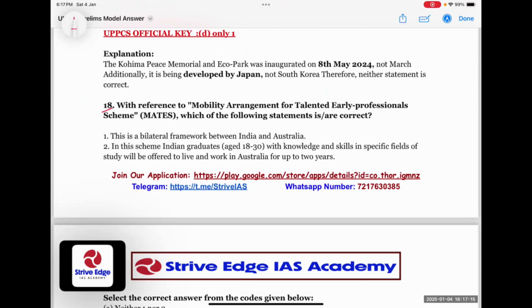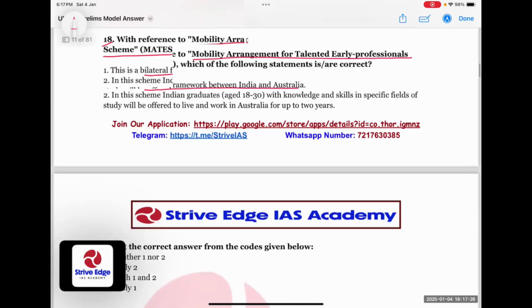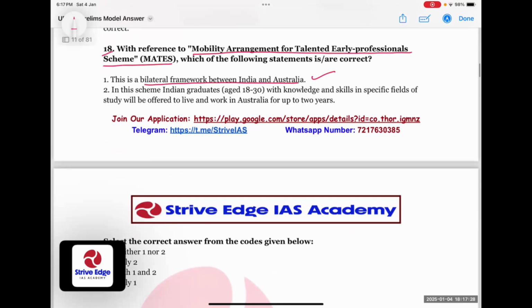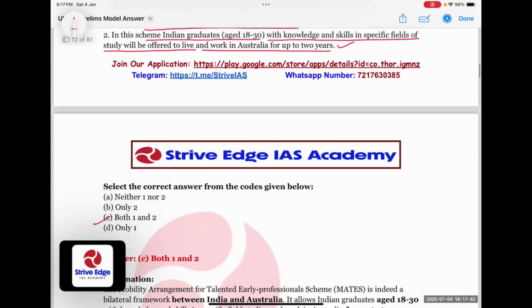Now 18th question. With reference to mobility arrangement for talented early professionals scheme MATES, this is a bilateral framework between India and Australia. Yes, this is correct. In this scheme, Indian graduates aged 18 to 30 with knowledge and skills in specific fields of study will be offered to live and work in Australia for up to 2 years. That's also correct. So both the statements are correct. It's from current affairs.